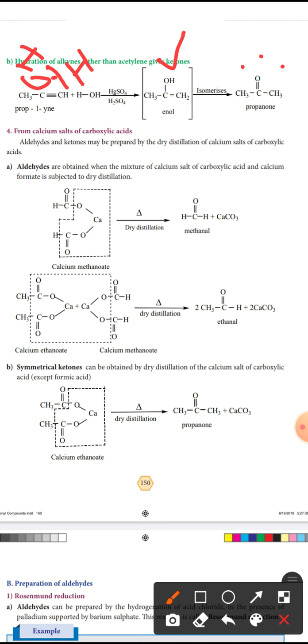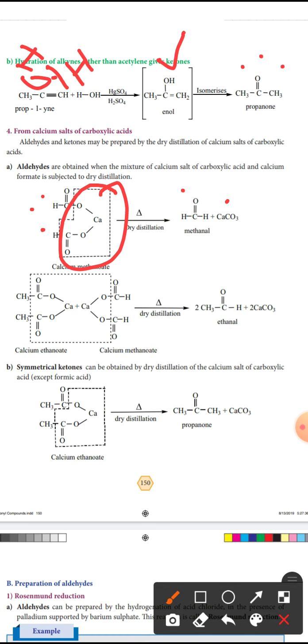The next reaction is from calcium salt of carboxylic acid. Calcium methanoate is heated in dry distillation to form formaldehyde, that is methanal. Only 1 carbon, so methanal, and calcium carbonate CaCO3, remaining HCHO. Then the second reaction is calcium ethanoate.